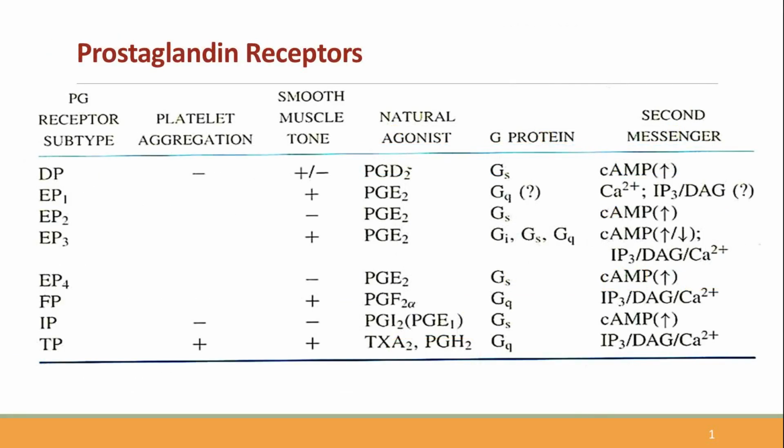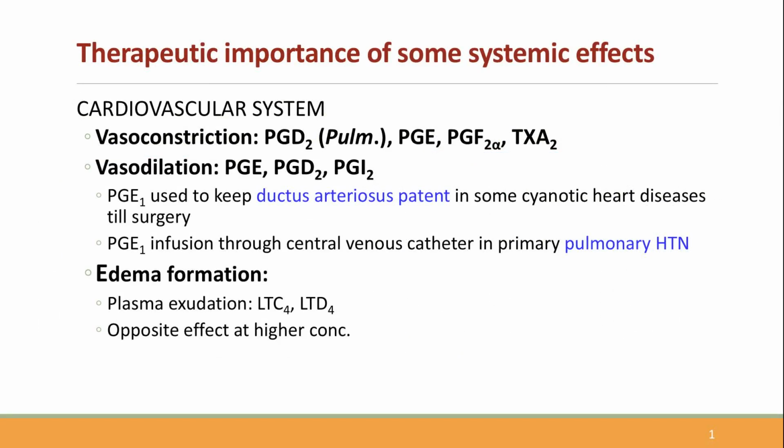Prostaglandins act on a variety of G protein-coupled receptor subtypes, which possess signaling mechanisms. While detailed, the key takeaway of this table is that different prostaglandins act through different receptors, producing diverse effects depending on the tissue. Now let's see the relevance of eicosanoids.